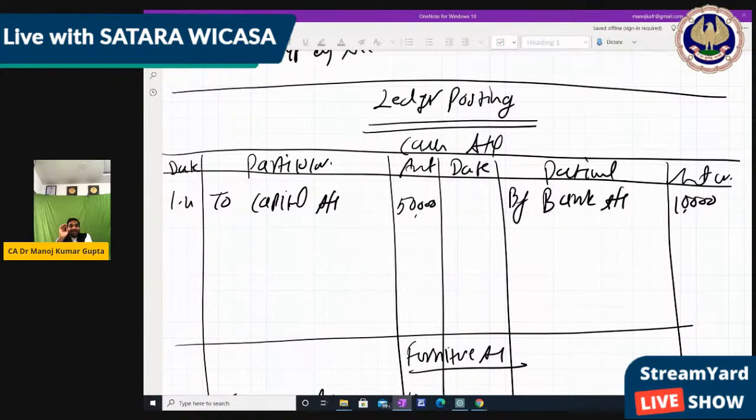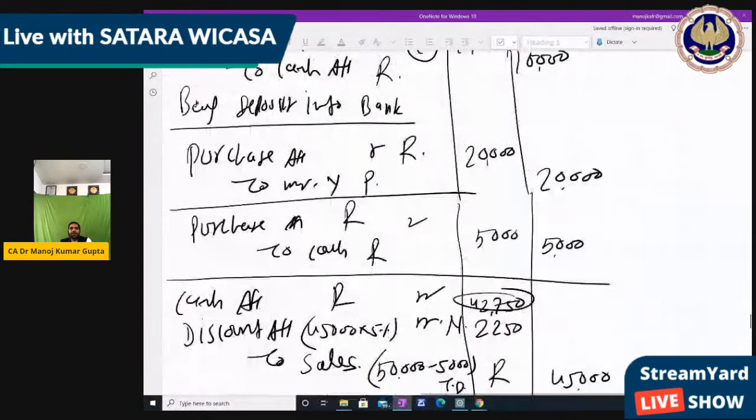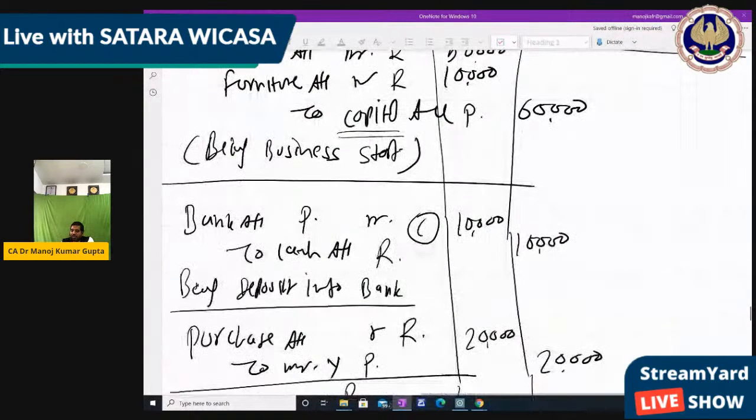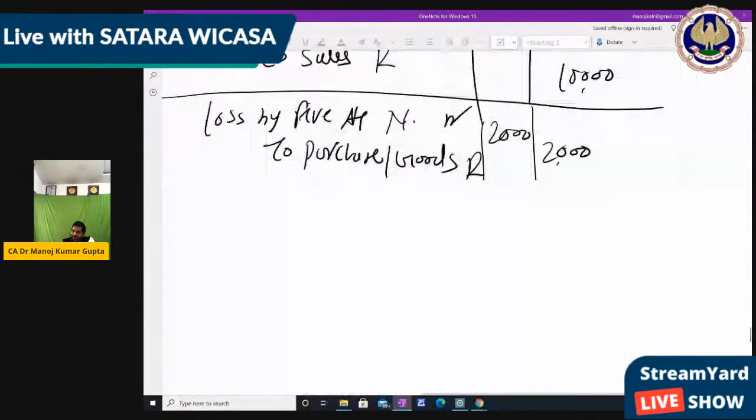So what we are making? If a ledger is new, then we make a new ledger. Otherwise, if it is the same ledger, then we use the same ledger, like the cash account, where we used the same ledger. Right? Then further, purchase from Mr. Y. So purchase account we have to make, on the debit side. So we write debit side and make the purchase account as well.